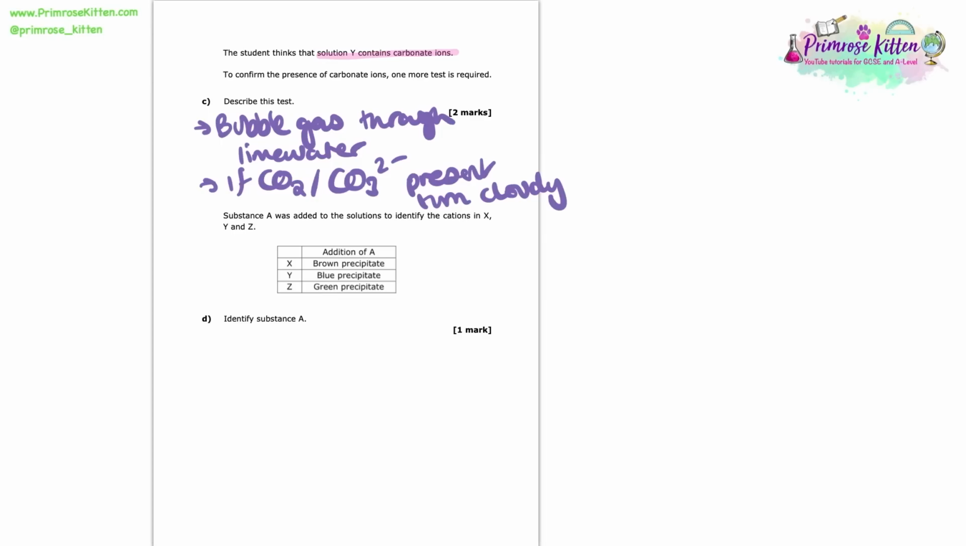So now we're told that substance A was added to the solutions to identify the cations in X, Y, and Z. We are told when it's added to X, we get a brown precipitate, Y, we get a blue precipitate, and Z, a green precipitate. So we need the identity of substance A. So the answer to this is going to be sodium hydroxide. And that is the substance that we add to solutions of certain cations to test for their presence.